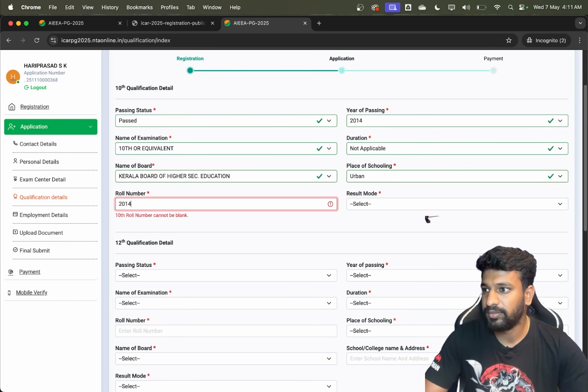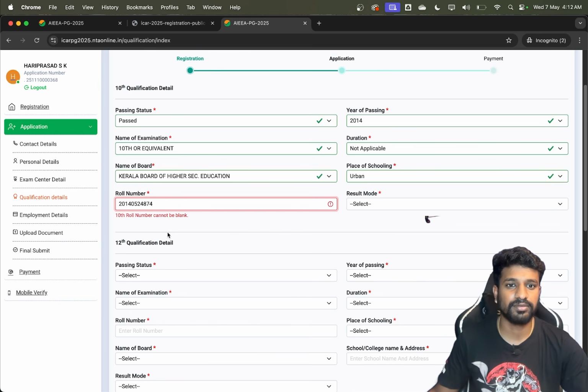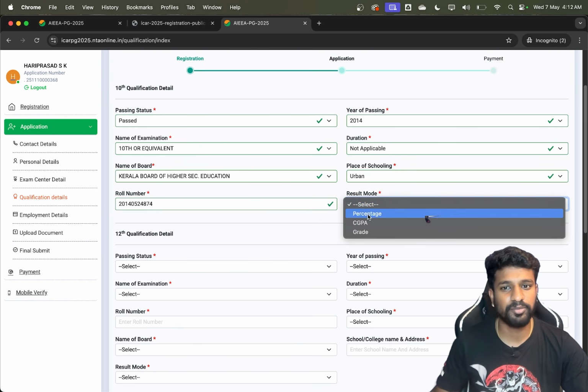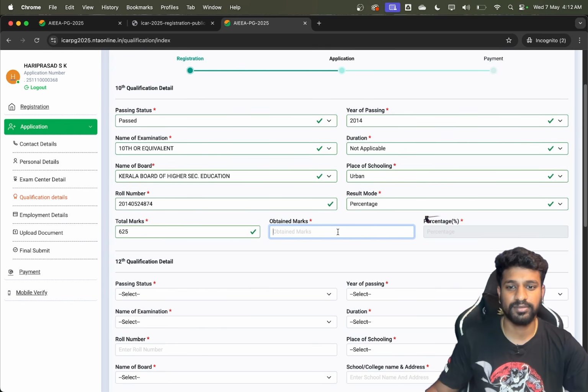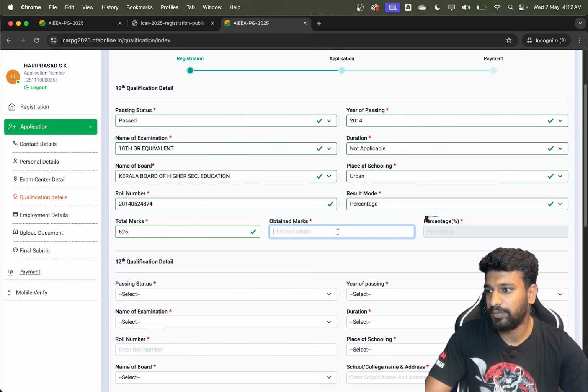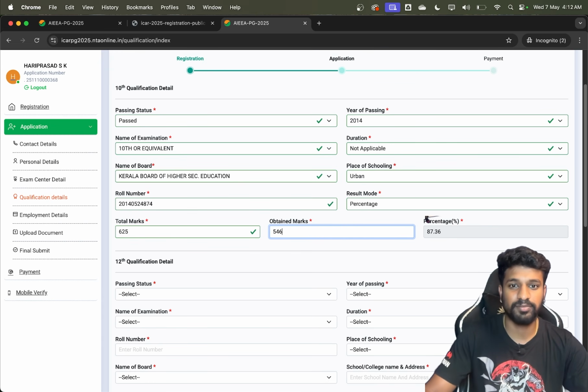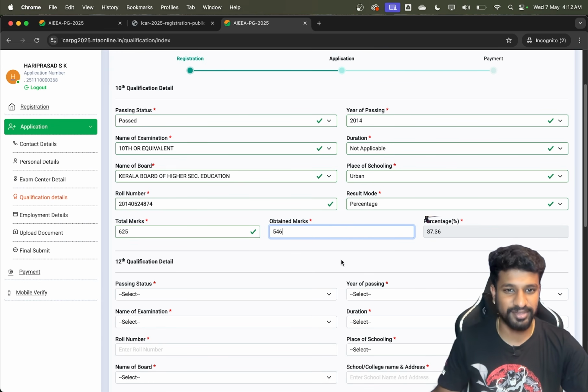Okay, entering my details here. Result mode, mine is percentage. I'll enter the percentage, the total marks and the obtained marks. I obtained around 546 in my 10th, just a distinction student.